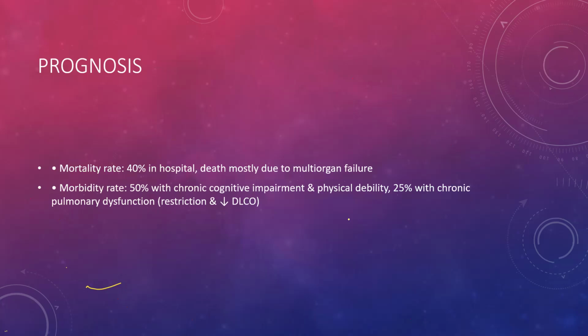So the prognosis: mortality rate is 40% death in the hospital due to multi-organ failure. Morbidity: 50% physical debility, 25% with chronic pulmonary dysfunction, restriction and decreased diffusion capacity of the lung for carbon monoxide.